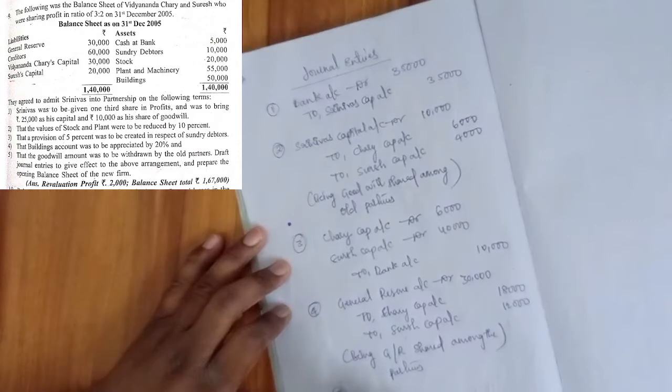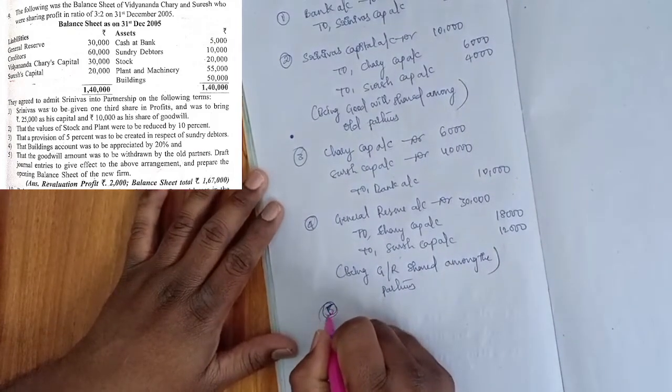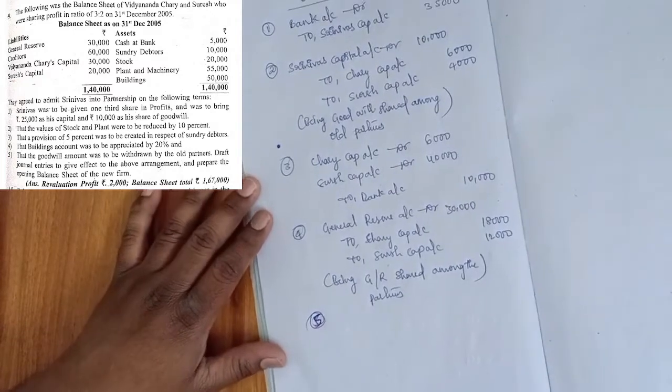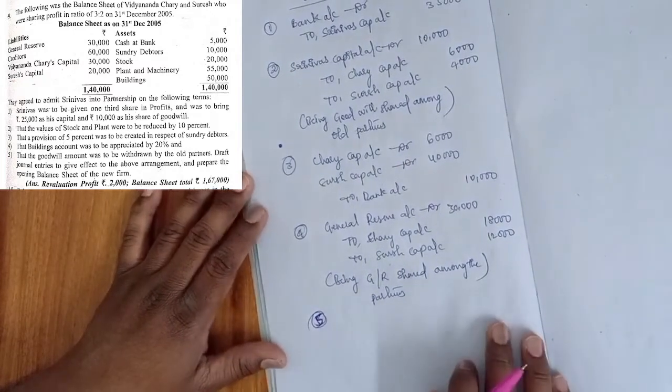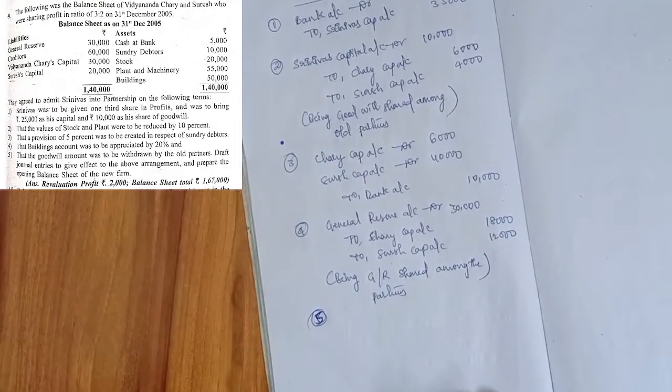Now what is the fifth journal entry? Now look at the revaluation. After all these adjustments, look at the values that are reducing and increasing in the assets and liabilities.